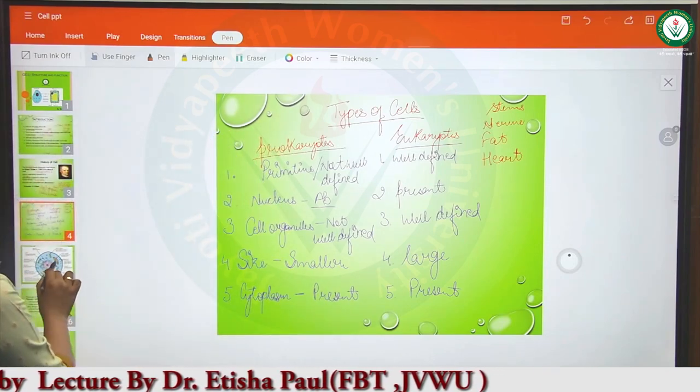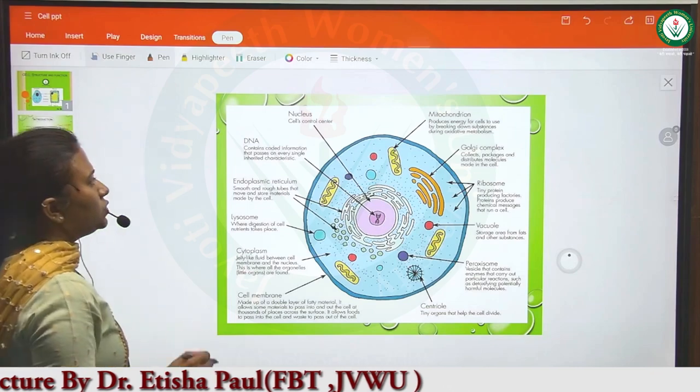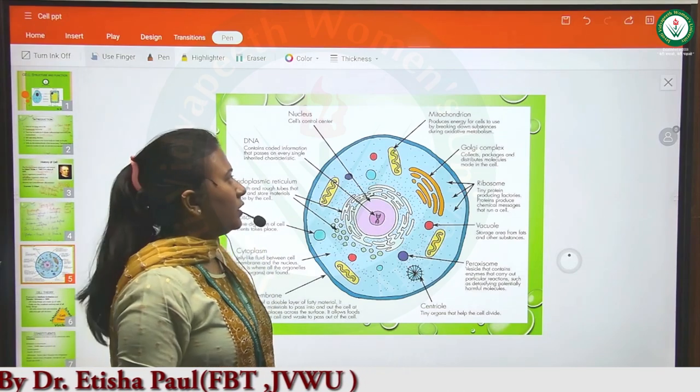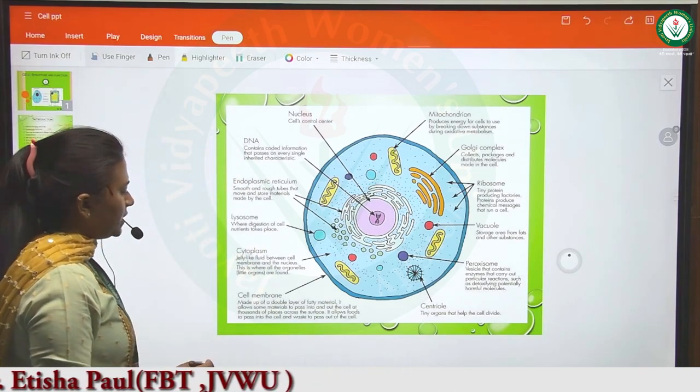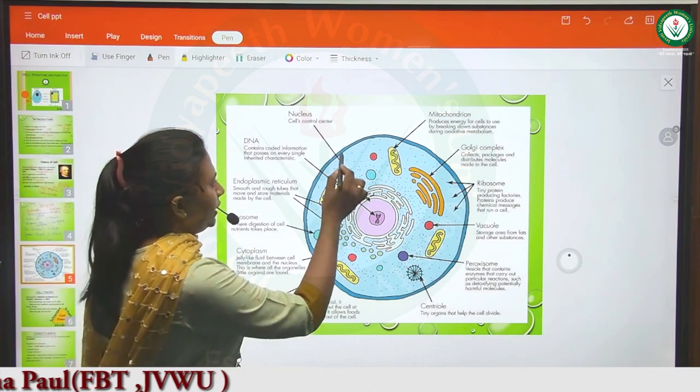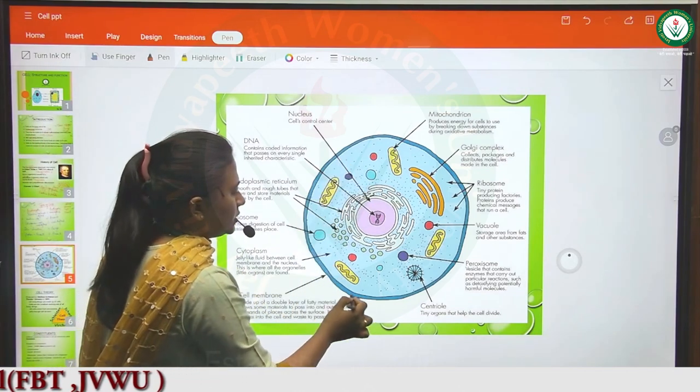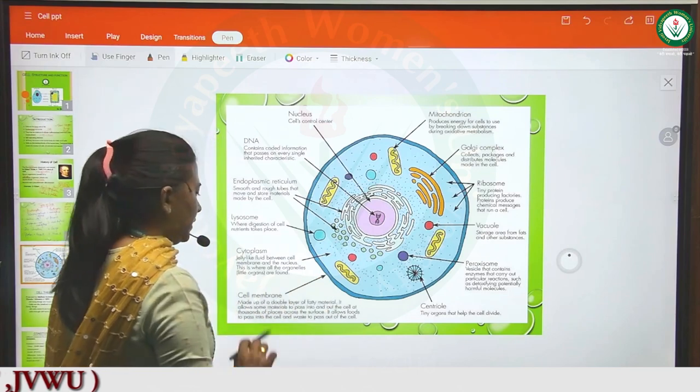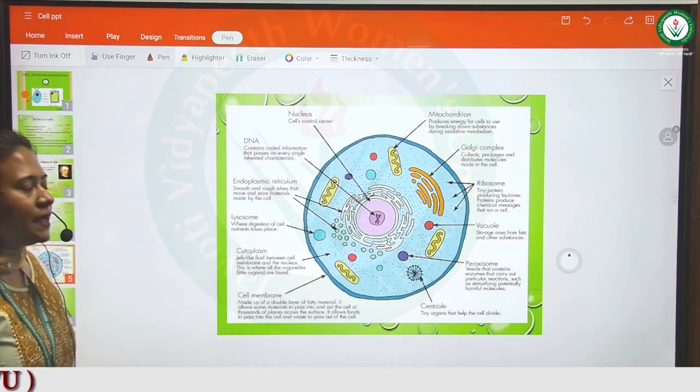Next, if we talk about the structure of the cell, it has a cell membrane. The outer membrane is known as the cell membrane. What does the cell membrane do?